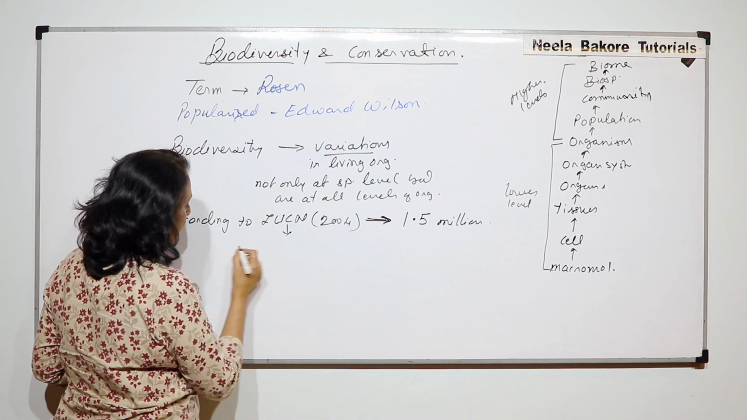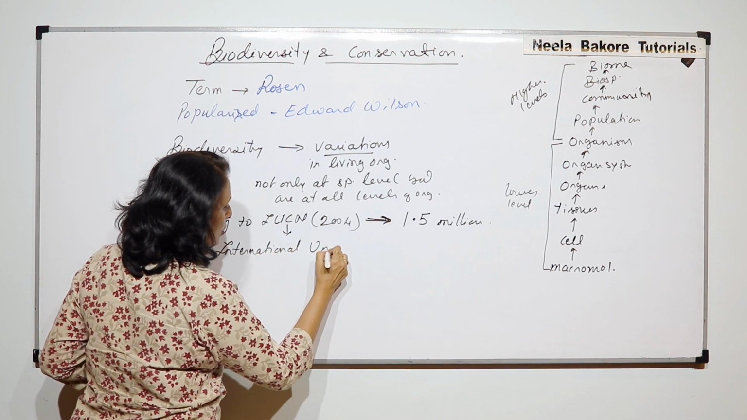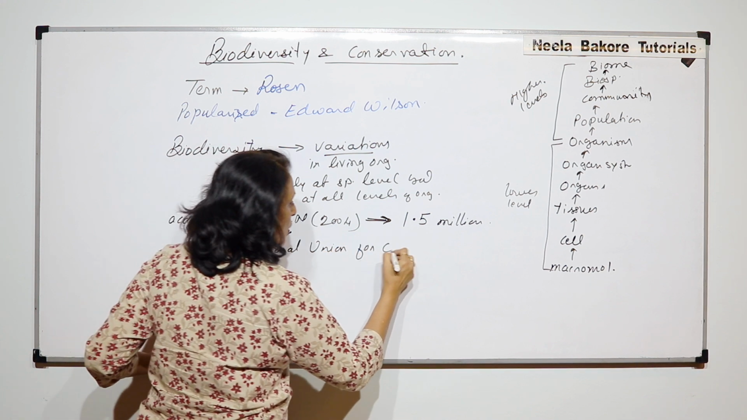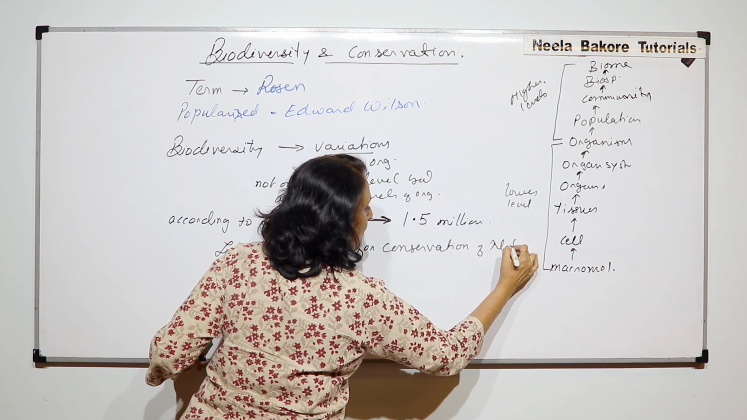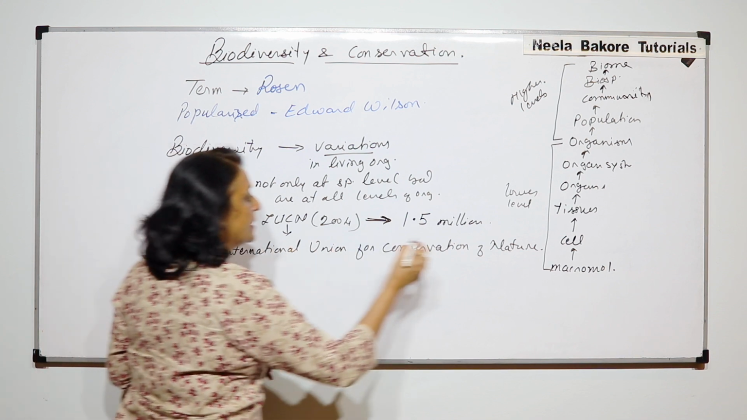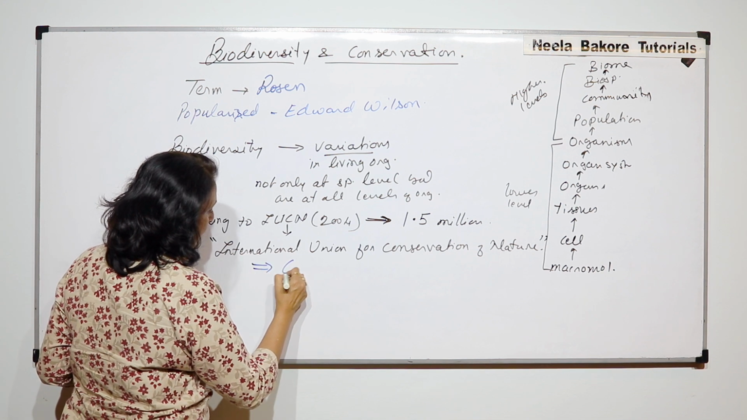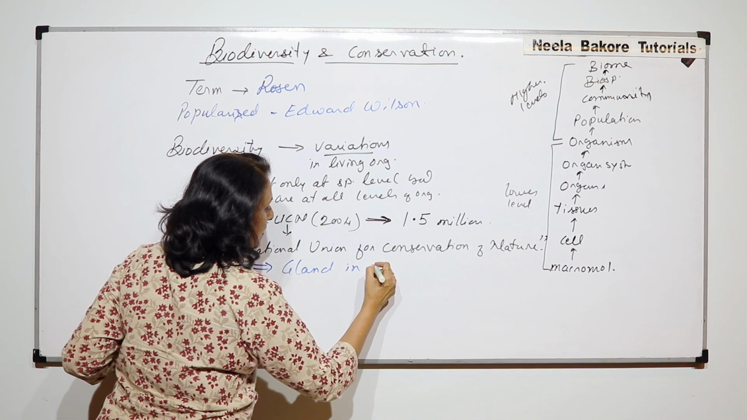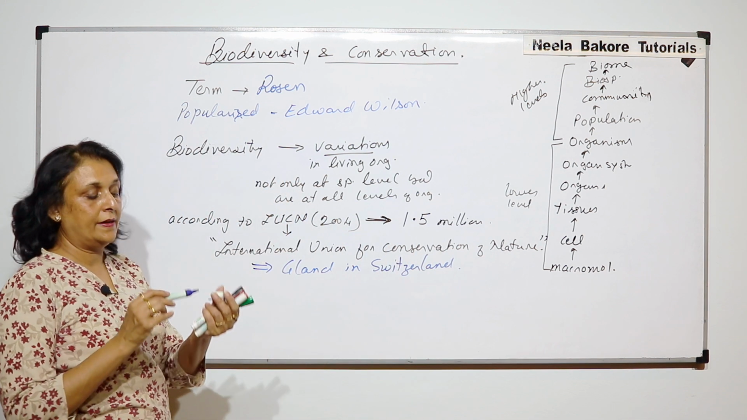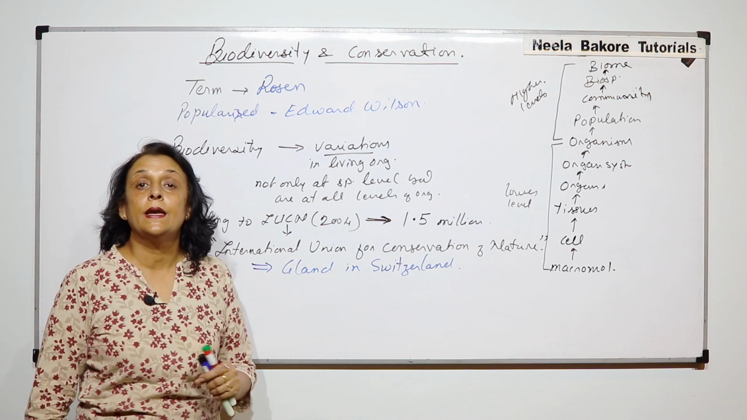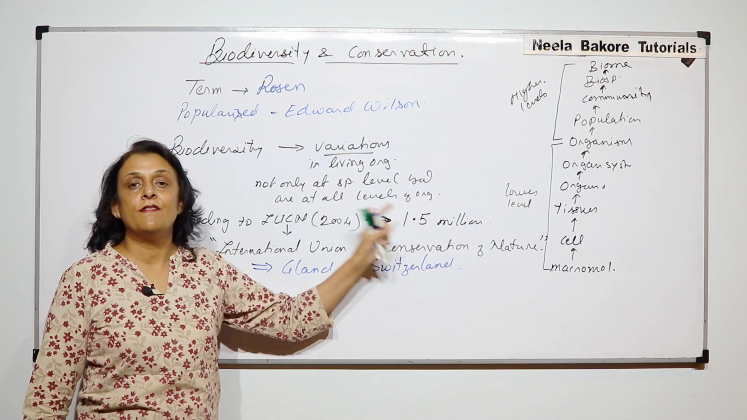Now this IUCN is the International Union for Conservation of Nature. That is IUCN. Its headquarters is located at a place called Gland in Switzerland. So this is where the headquarters of IUCN is. And according to IUCN, the number is 1.5 million.